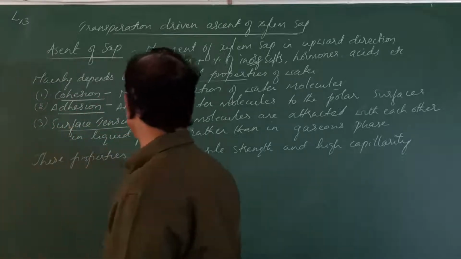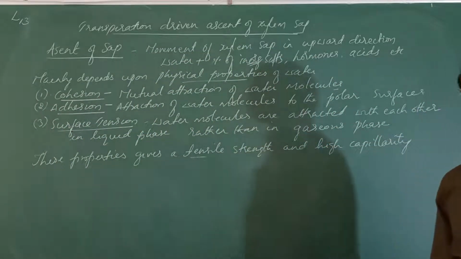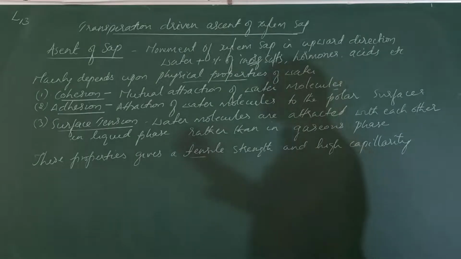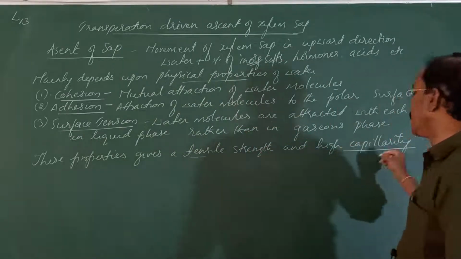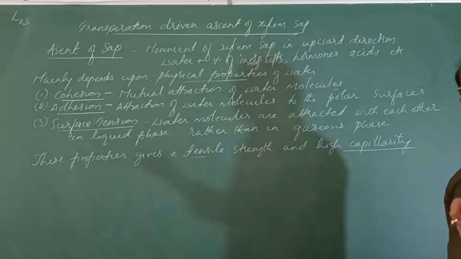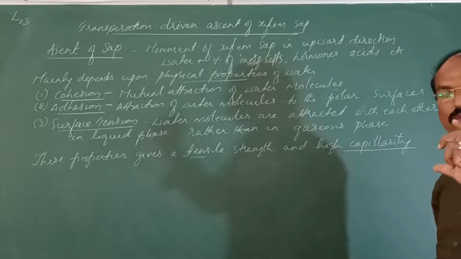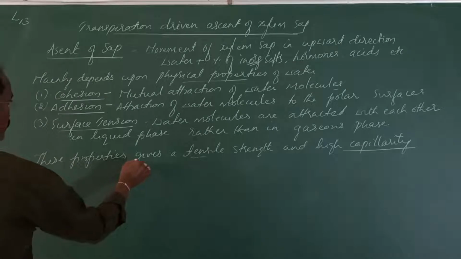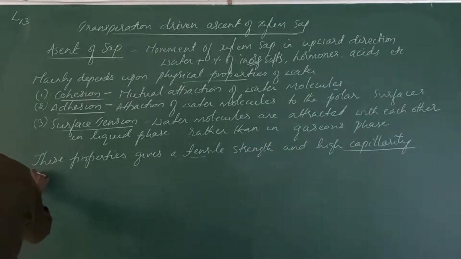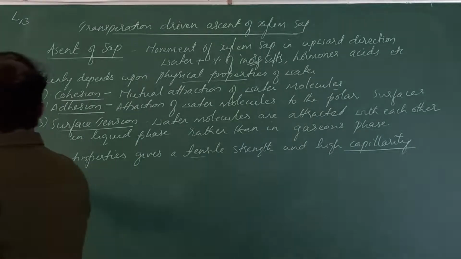What is capillarity? It is the ability of the water molecule to rise in the small tubes. That is capillarity. So these properties give high tensile strength and also high capillarity for the water.